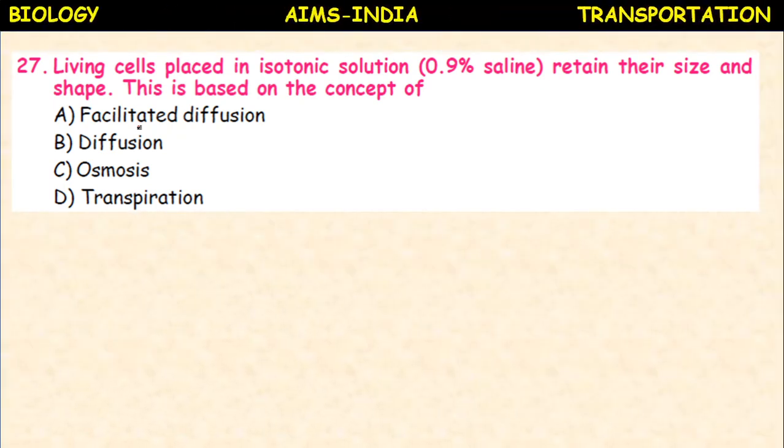Living cells placed in isotonic solution means equal concentration. 0.9% saline is isotonic. So, they retain their size and shape. This is based on the concept of facilitated diffusion, osmosis, transpiration. So, it depends upon the concept of osmosis.